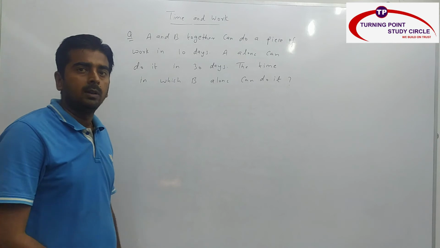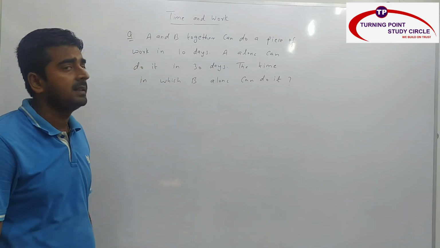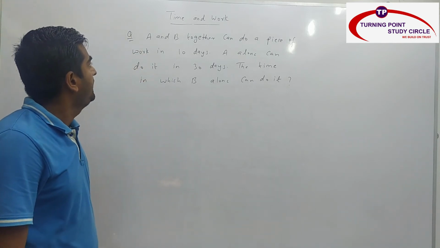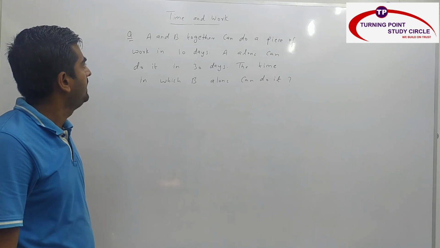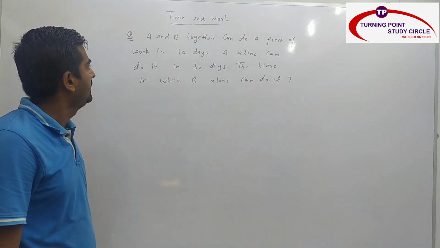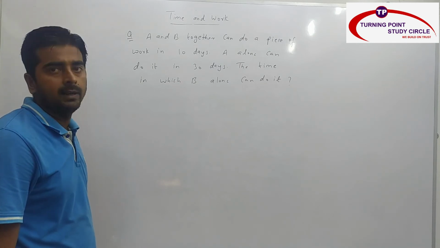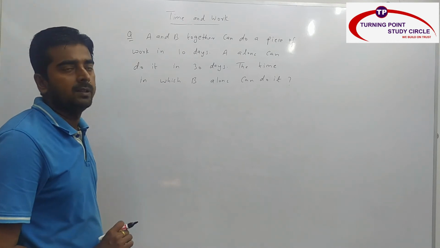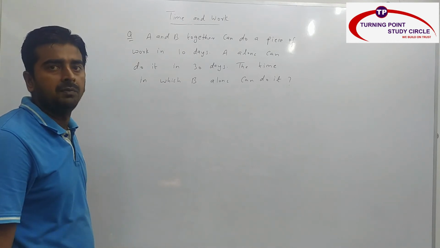So I hope you are clear with the previous question. Now we will see another important question. A and B together can do a piece of work in 10 days. A alone can do it in 30 days, the time in which B alone can do it. So again there are various ways here. First we will see the efficiency method here.